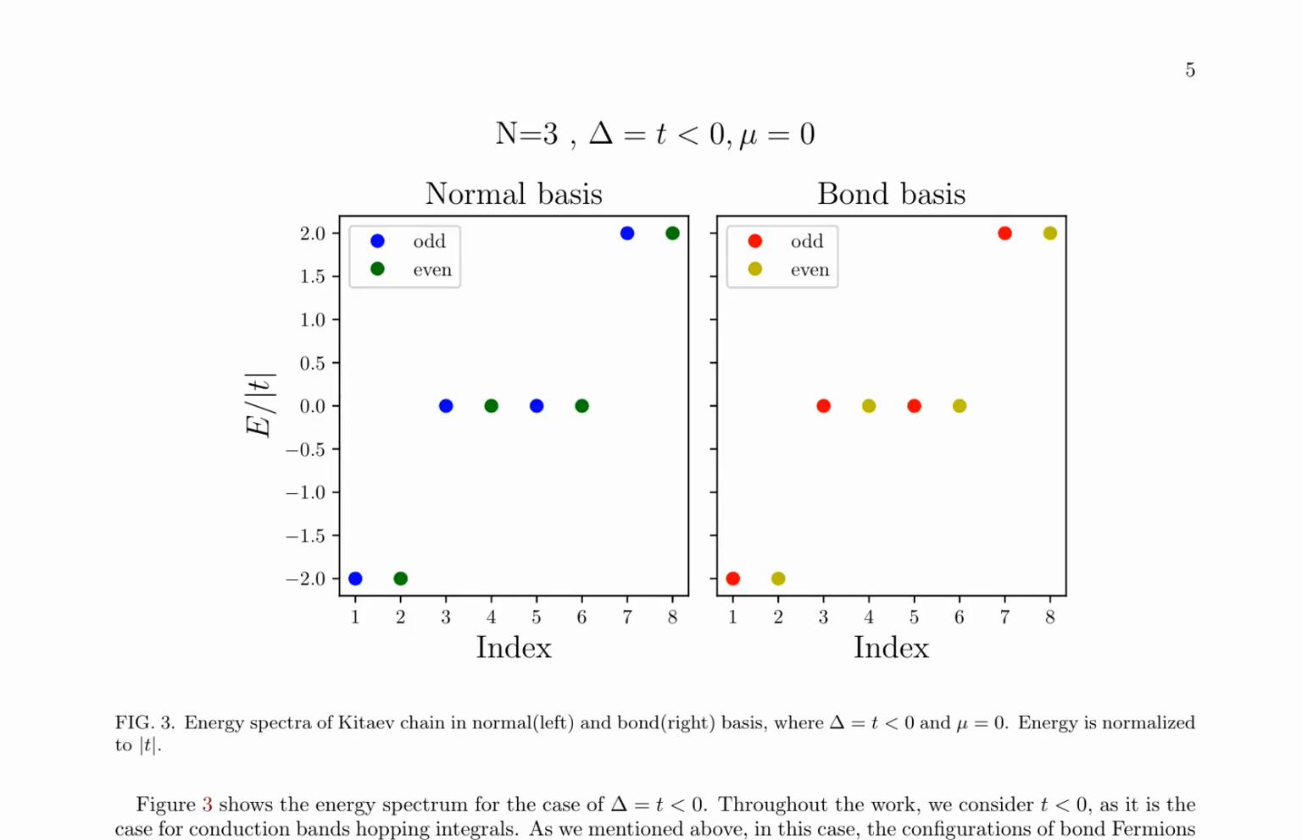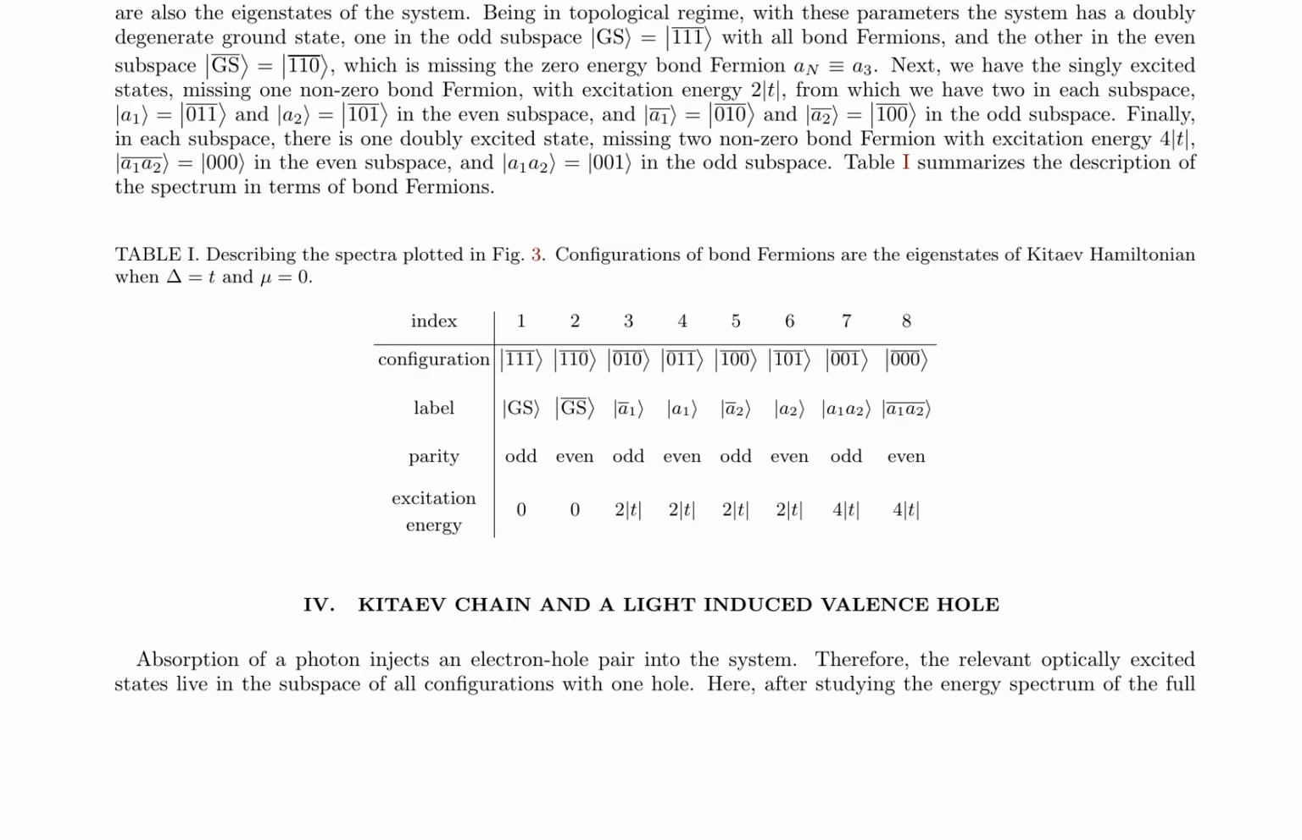The research paper explores the energy spectrum of the Kitaev chain, a topological superconductor, in both normal and bond basis. Figure 3 illustrates the energy spectra for delta equals t less than 0 and mu equals 0, showcasing a doubly degenerate ground state, singly excited states, and doubly excited states. The bond fermion configurations are the eigenstates of the Kitaev Hamiltonian under these conditions. Table I summarizes the energy spectrum in terms of bond fermions, highlighting the configurations, labels, parity, and excitation energies.